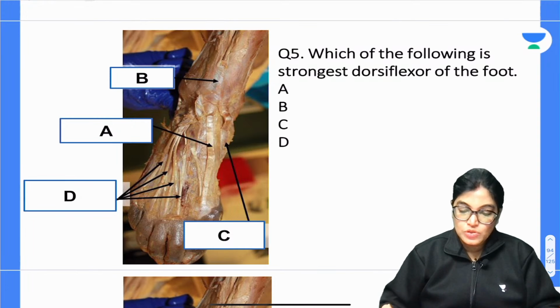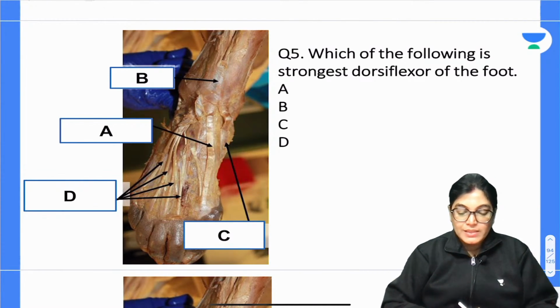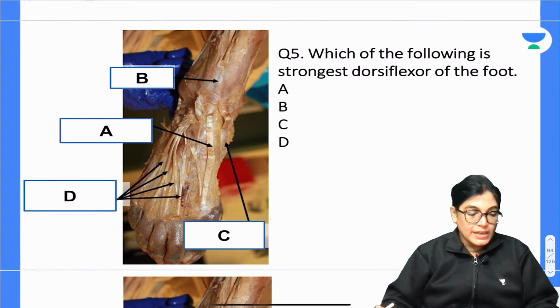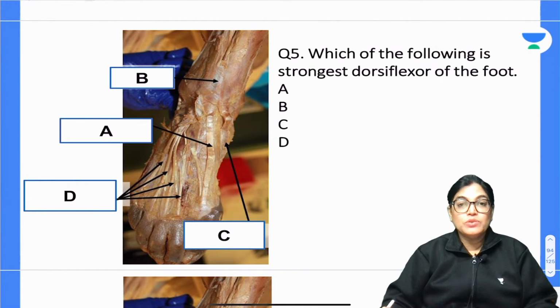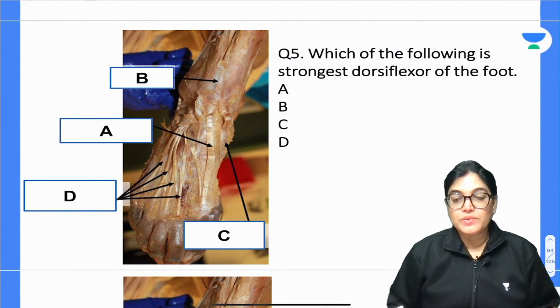Which of the following is the strongest dorsiflexor of the foot? A, B, C, D. You have to identify the structure in this cadaveric image of the foot and lower anterior aspect of the leg, and tell me the correct answer. Your time starts now. I will give you 30 seconds for marking the correct answer.